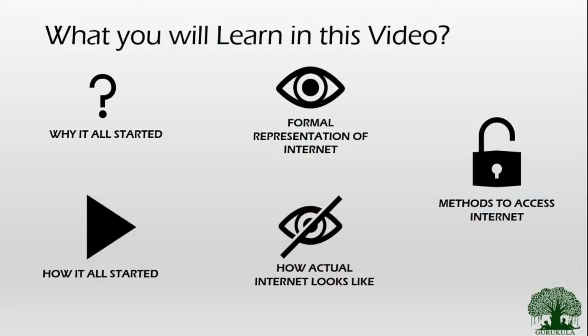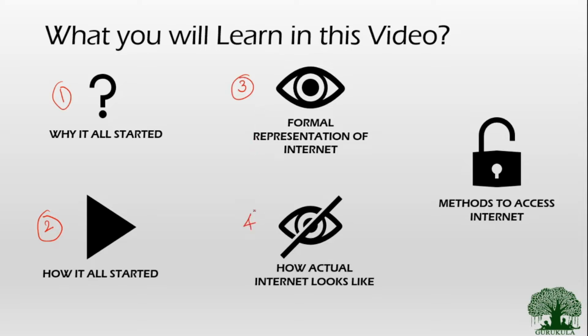I have modularized this topic into 5 different sections. In the first section we will discuss why it all started. What is the basic purpose of inventing the internet? Following that, we will discuss how it all started. The internet we see nowadays should have started at a very small point. So where and how it started, and then we will see the timeline of the internet in the second section. And in the third section we will see the formal representation of the internet that most textbooks have.